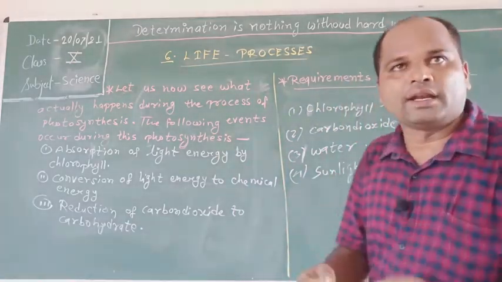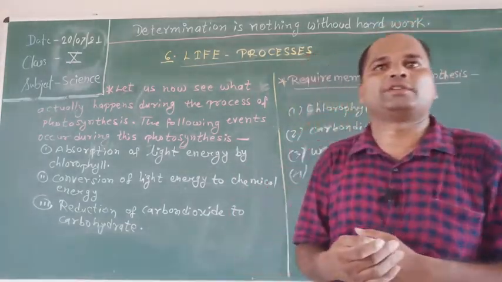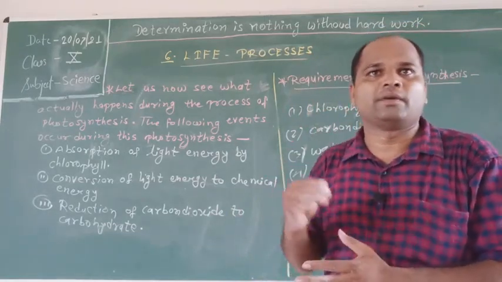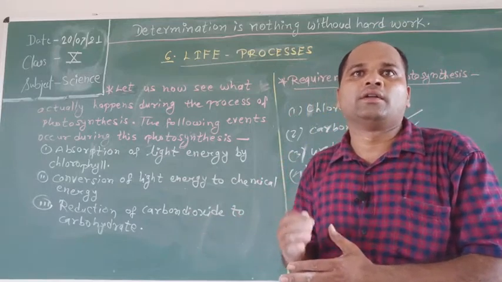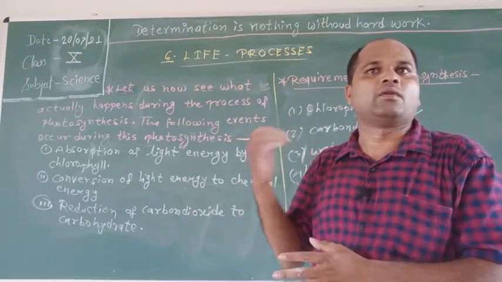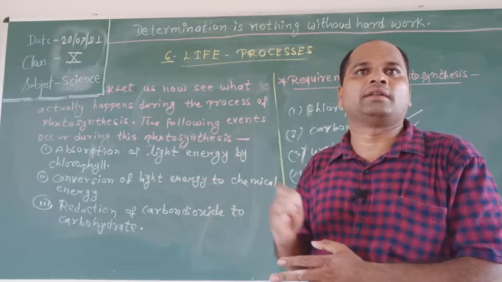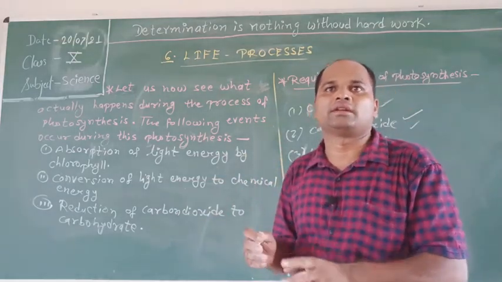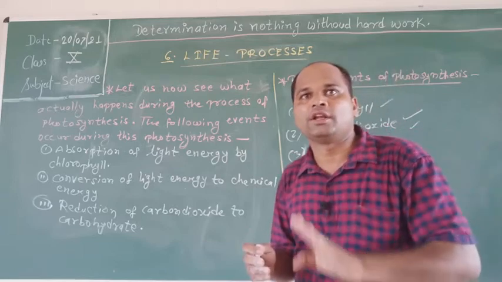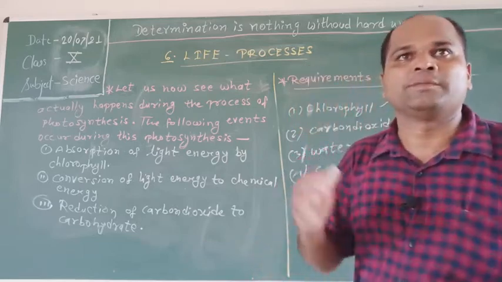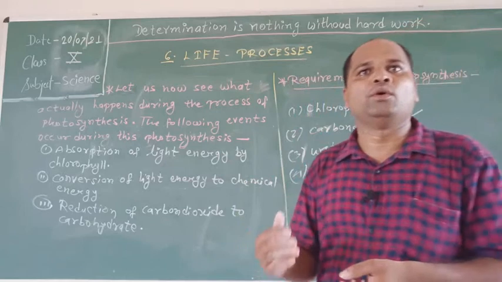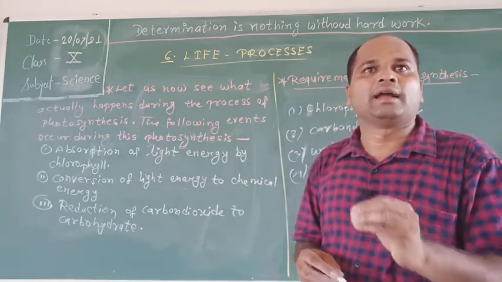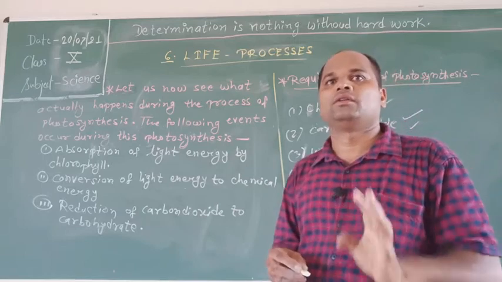Next about sunlight. Sunlight is the most important component for photosynthesis. Plants receive sunlight from solar radiation during the daytime. Out of the total amount of sunlight that reaches the earth, a very small fraction, about 1%, is actually required for photosynthesis. Mostly the blue and red regions of the light spectrum are absorbed by the chlorophyll.